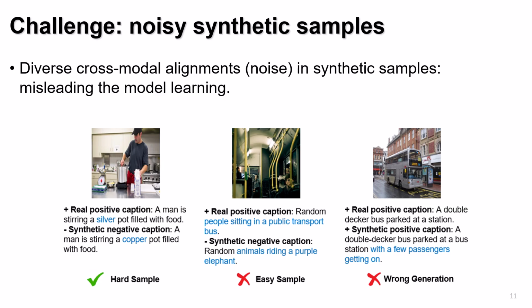For example, as shown in the left figure, prompting an LLM to generate negative captions can result in hard negatives with only a single attribute changed, creating informative samples with subtle variations. In contrast, the middle figure illustrates easy negatives, where many aspects of the caption are altered, making the differences too obvious. In the right figure, when the LLM is asked to generate a positive caption, it may introduce hallucinated content that alters the original meaning, resulting in incorrect samples that can confuse the model during training.